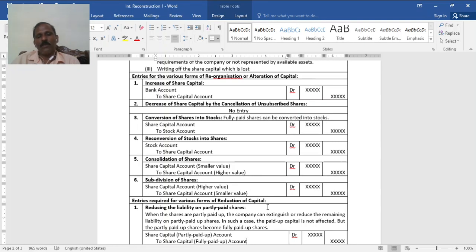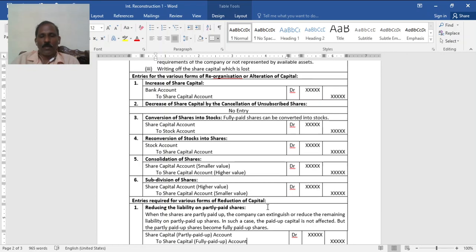Then consolidation of shares means consolidating smaller value into bigger value. So smaller value share capital having credit now gets debited. Share capital smaller value to share capital higher value. Then subdivision is the reverse. The higher value or larger value will be divided into smaller. For example, 100 rupee shares dividing into 10 rupee shares. So share capital account higher value is debited to share capital smaller value. These are the six cases.